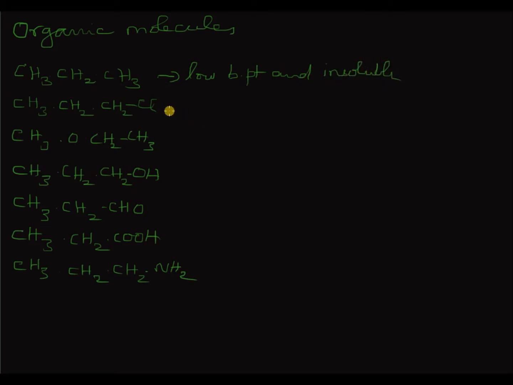In chloropropane, other than the CH and CC bonds, you have a CCl bond, which is polarizable due to the difference in the electronegativities of carbon and chlorine. This is slightly polarizable. You have some charge creation on the carbon and chlorine atoms. This will give rise to dipole-dipole attraction between the molecules. Hence, you expect it to have a slightly higher boiling point than that of propane, but still it has a low boiling point. I will write low boiling point.